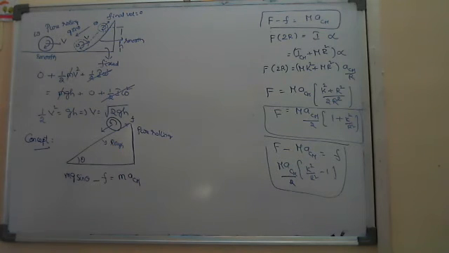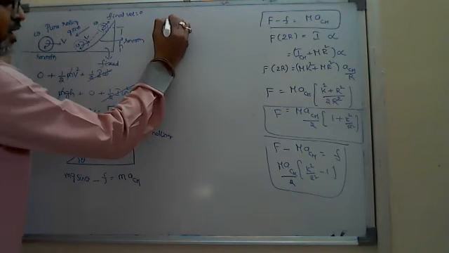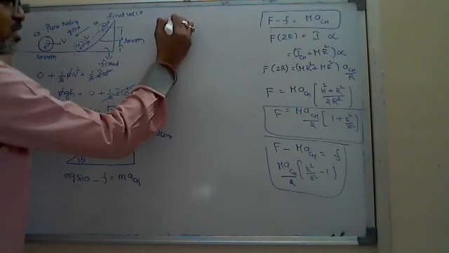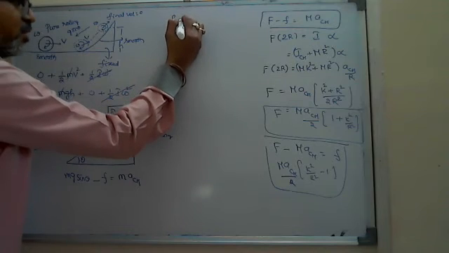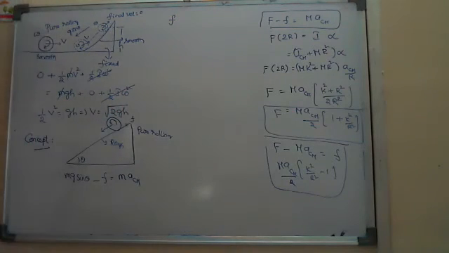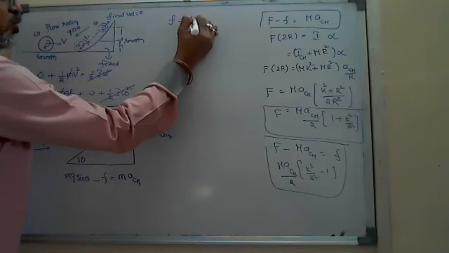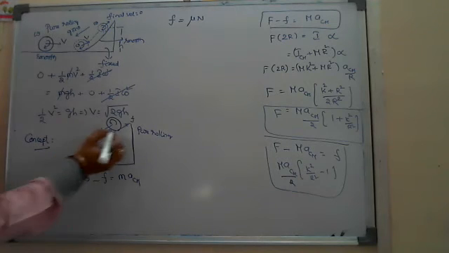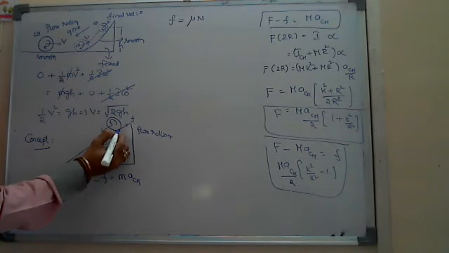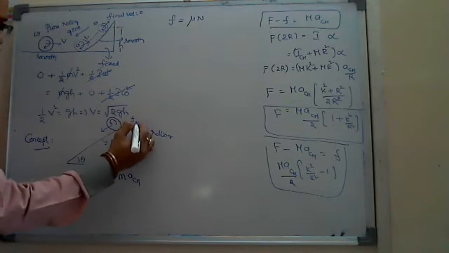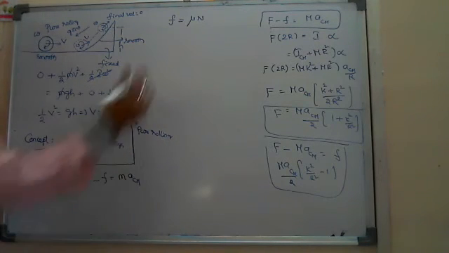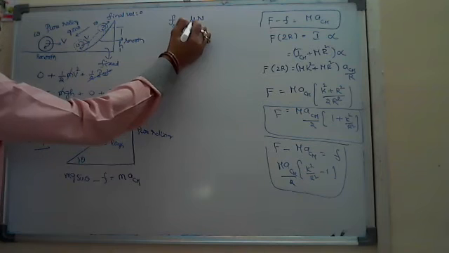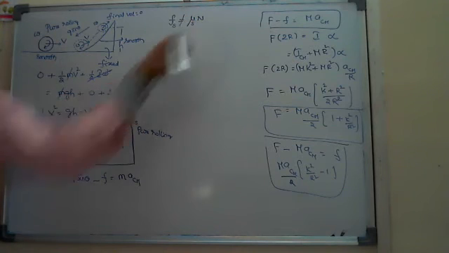And since f is unknown, many times we get some doubt, particularly in rolling motion. Why is sir writing the second rotatory equation every time to find out f? Why don't we apply f equals mu into N? Here, in case of pure rolling, the points in contact with the surface are at rest. At rest means this should be static friction. Static friction we never say equals mu s into N. Fs is not equal to mu s into N.